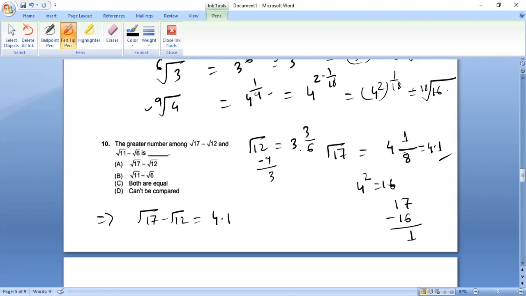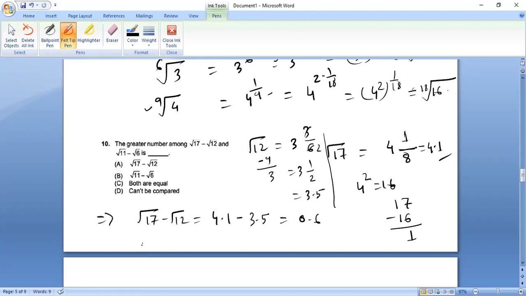So 3 and 3 over 6, therefore 3 and 1 upon 2. So therefore 3.5 approx, obviously remember it's approx. So the actual value is what? 4.1 minus 3.5 is 0.6.